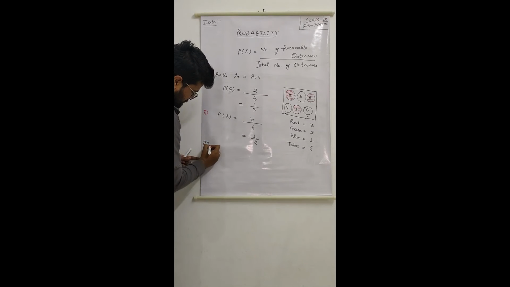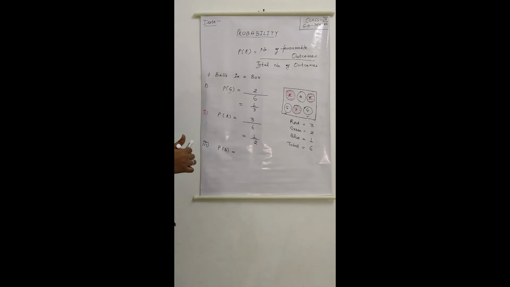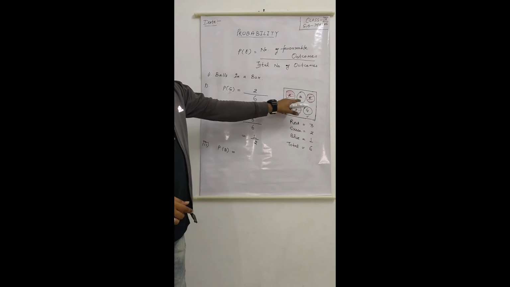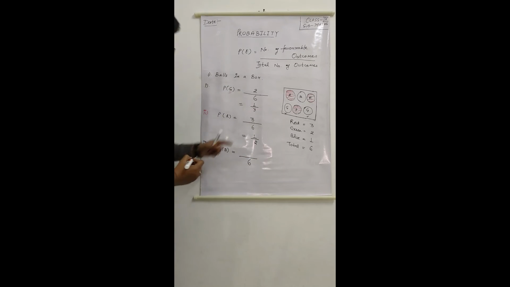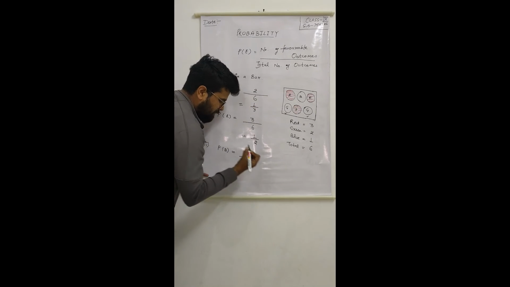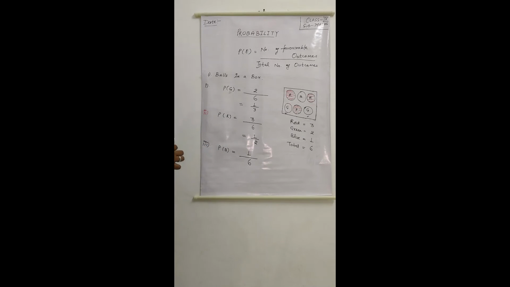Third part, the probability of getting a blue ball. So how many blue balls are there? Our favorable outcome is a blue ball. We can draw a blue ball in how many ways? Only one way. There is only one blue ball, and the total number of outcomes still is 6 from these 6 balls. So how many blue balls? 1. So the probability of getting a blue ball is 1 by 6. So we can easily find the probabilities in this manner.